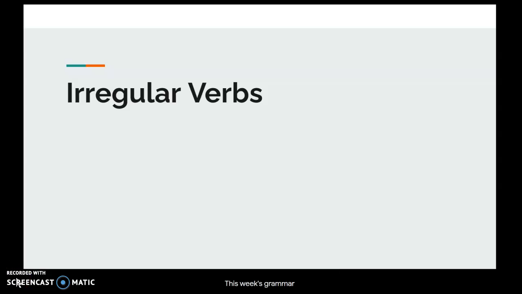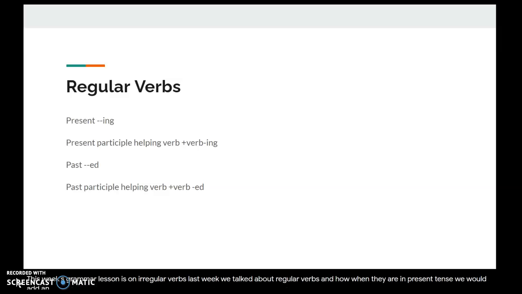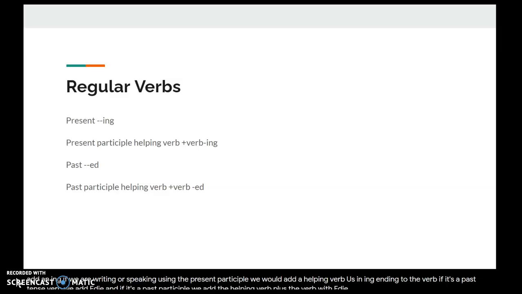This week's grammar lesson is on irregular verbs. Last week, we talked about regular verbs and how, when they are in present tense, we would add an ing. If we are writing or speaking using the present participle, we would add a helping verb plus an ing ending to the verb. If it's a past tense verb, we add ed. And if it's a past participle, we add the helping verb plus the verb with ed.